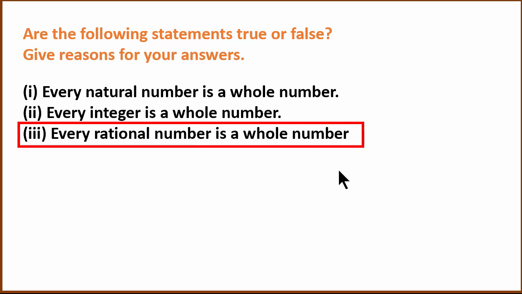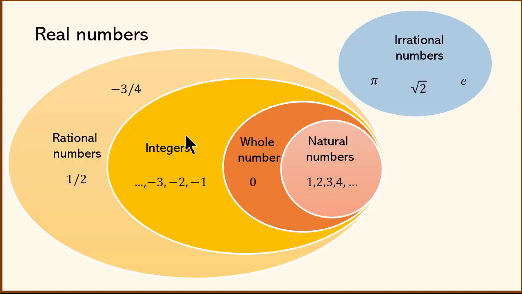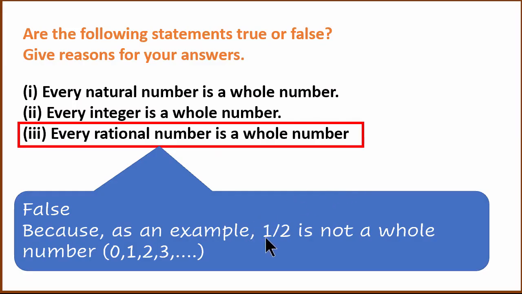Let's look at the third one. Every rational number is a whole number. It is not true because rational numbers can be -3/4 or 1/2. They can be negative, whereas whole numbers are only 0, 1, 2, 3, 4. As an example, 1/2 is a rational number but not a whole number. So this is also false.